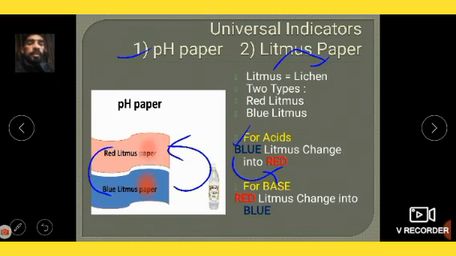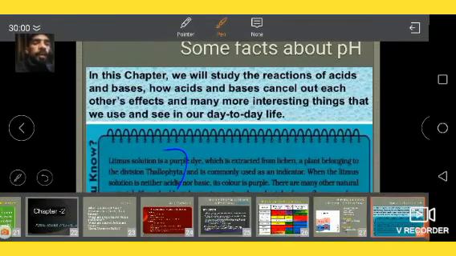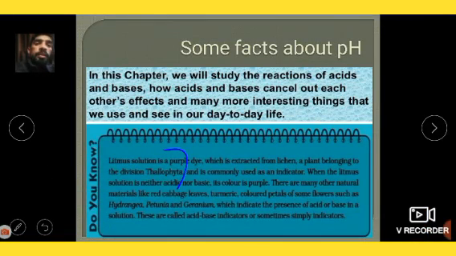Once again, for acid, blue litmus is changed into red, and for base, red litmus changes into blue. Maximum time students are getting confused, so remember it this way: B for base, B for blue.